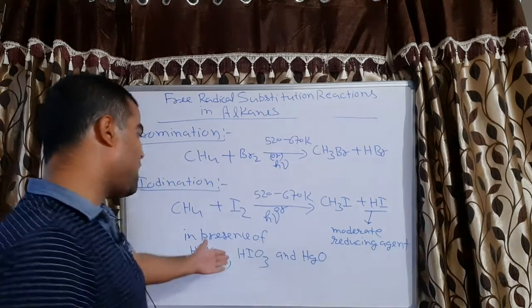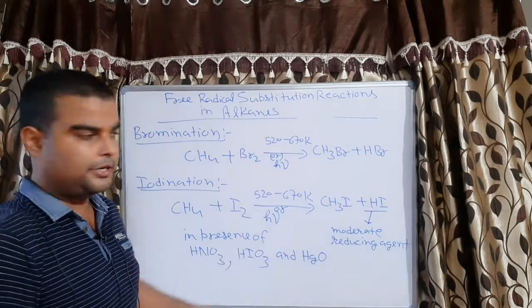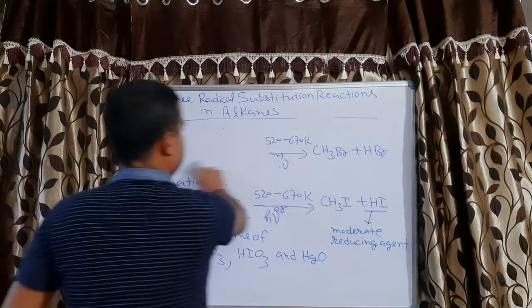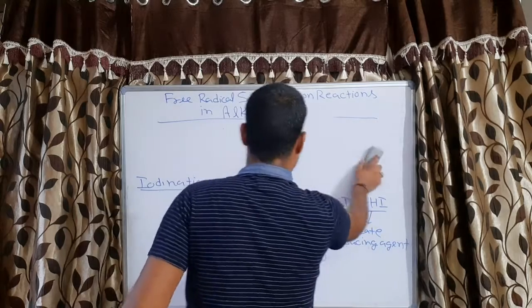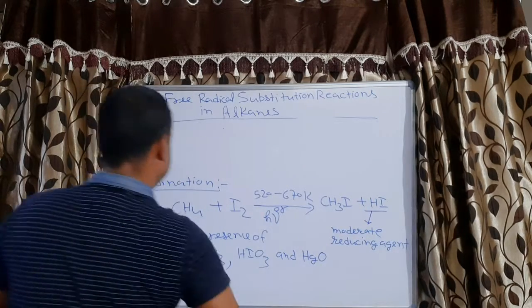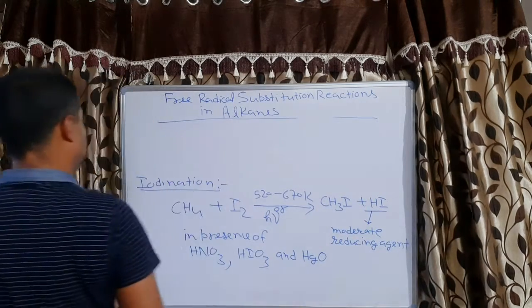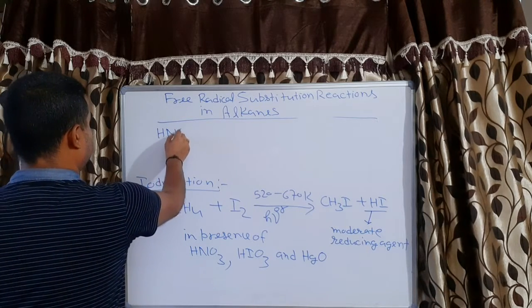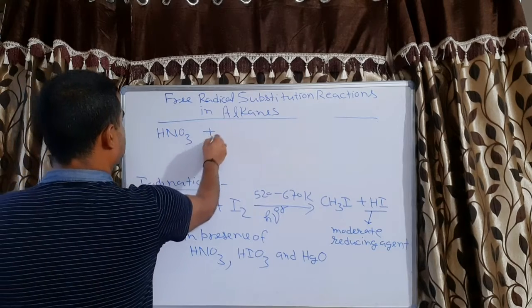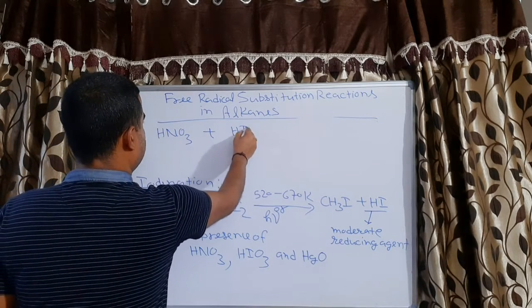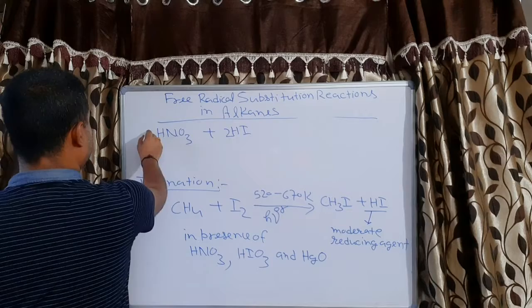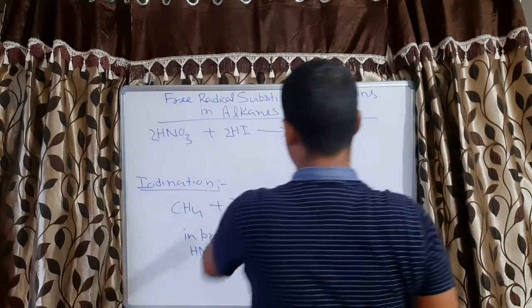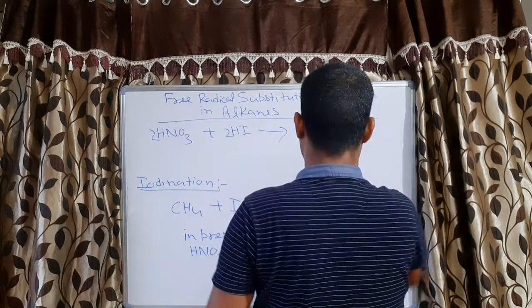So let's see how it reacts with the reducing agent. Let us take HNO3. When HNO3 reacts with HI, let us take two molecules, HI is oxidized to iodine.